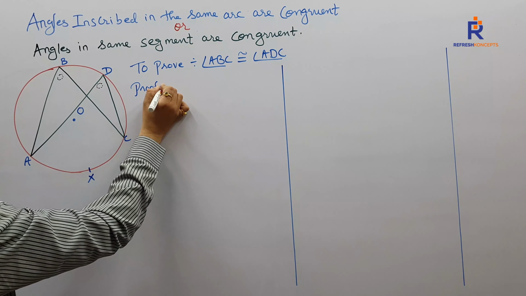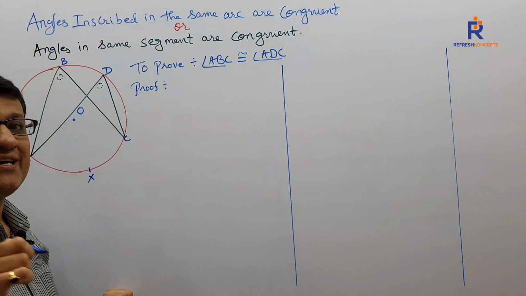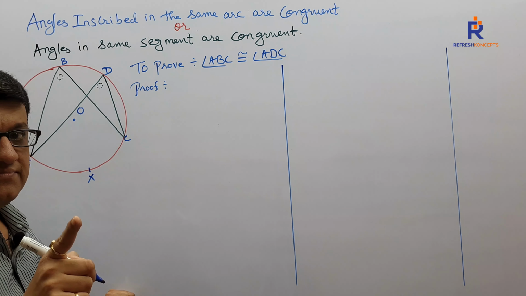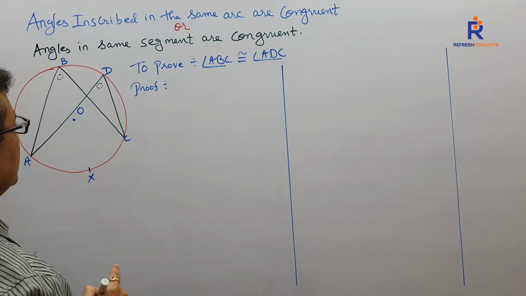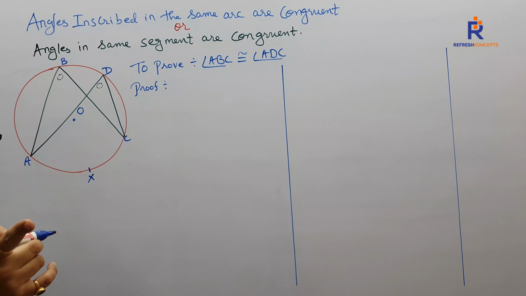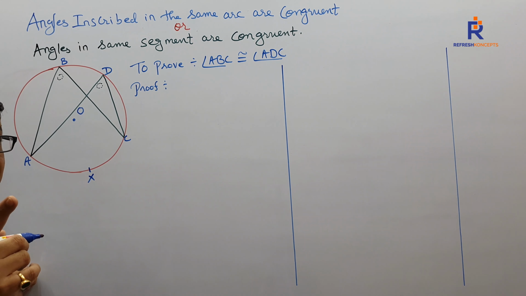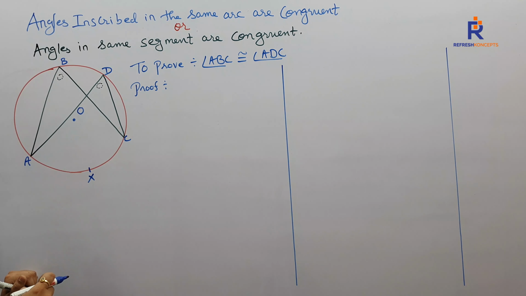I hope my children have understood what a skeletal proof is now. Here also I won't be writing all the reasons, though I will be saying them verbally. What type of angle is angle ABC? It is an inscribed angle formed on the circumference. What kind of arc is arc AXC?